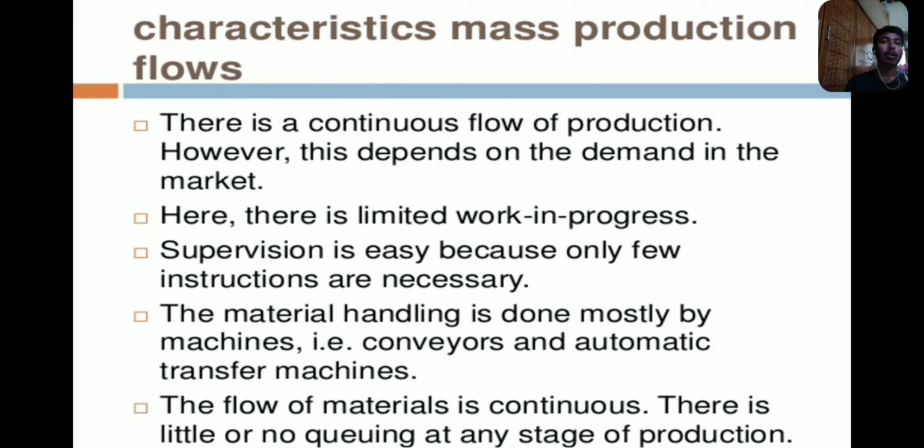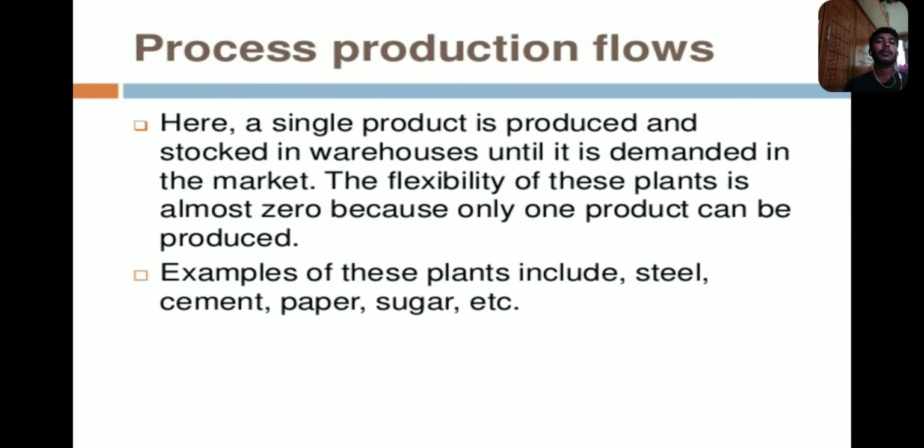There is little or no queuing at any stage of production. The flow of material should be continuous. Production occurs in the mass production system. So the process production flows. What does process production flows mean? A single product is produced and stocked in warehouses until it is demanded in the market.